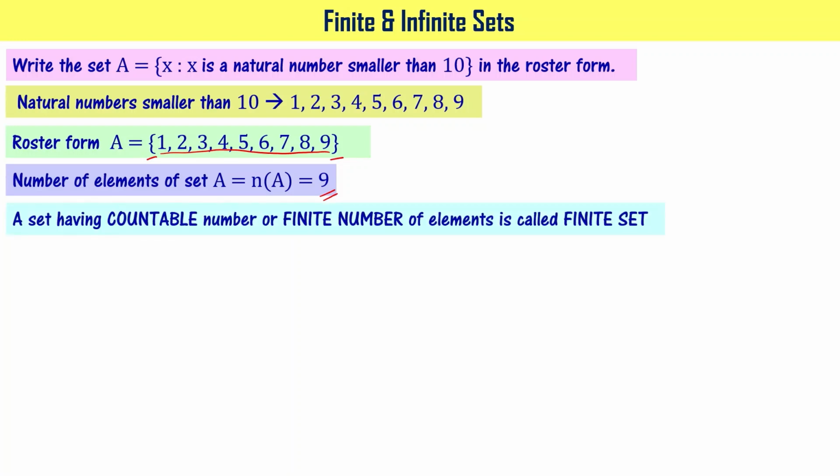A set having countable number or finite number of elements is called a finite set. This is the definition of a finite set. It says that a set has a countable or finite number of elements. Here we could count the number 9, right? That's why set A is a finite set. Please note this.